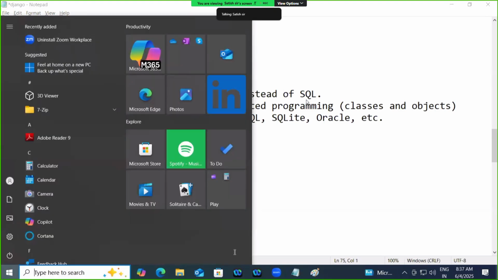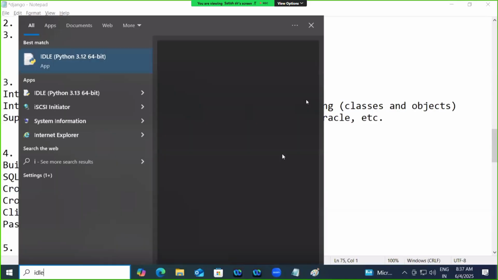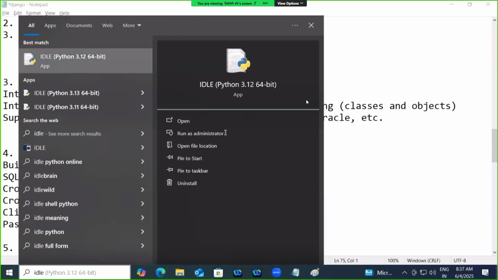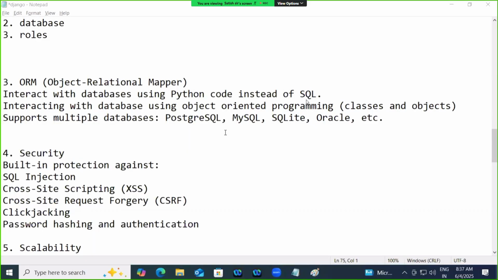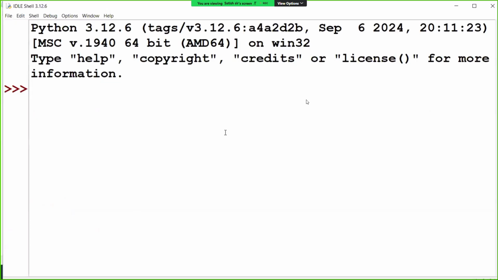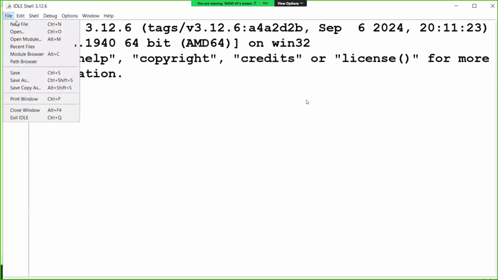For example, with SQL injection, without knowing the password, I can log in. If your application is SQL injection enabled, you can log in by just entering the username without entering the password.